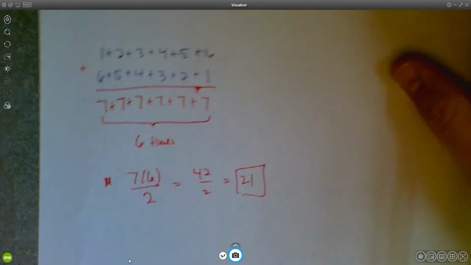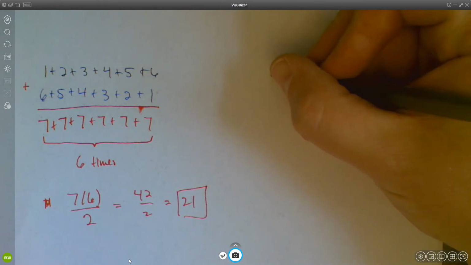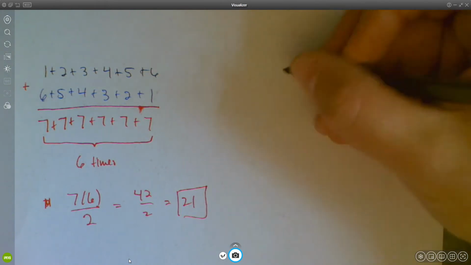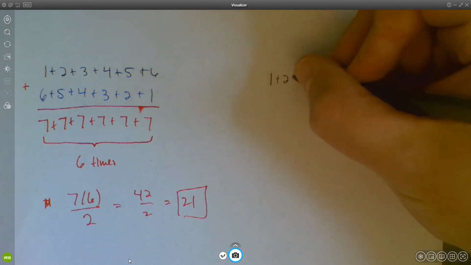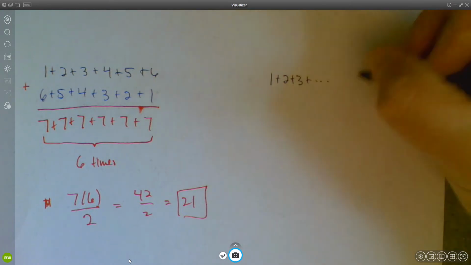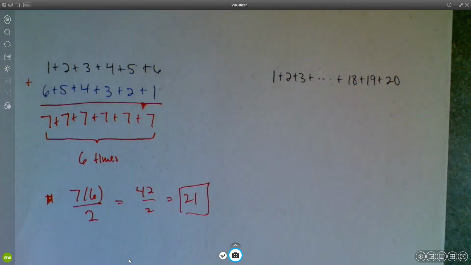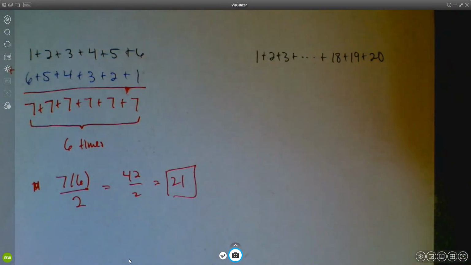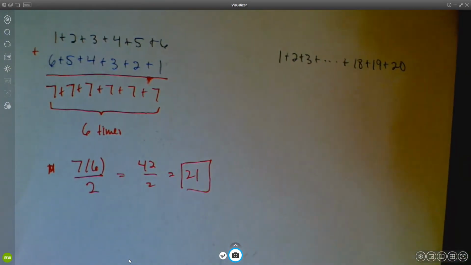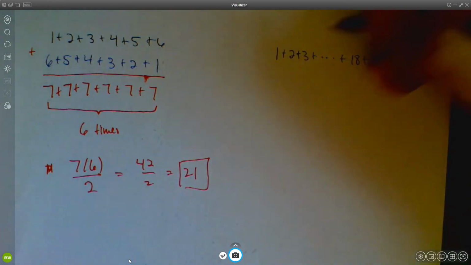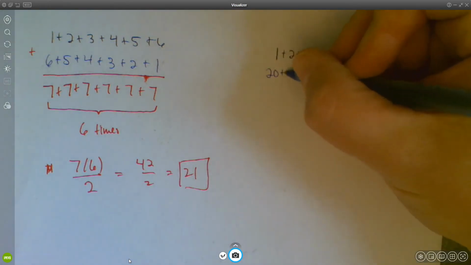So we could do the same thing for, say, 1 through 20. I'm not going to write out all of the numbers, but I might do something like that. So let's say that we wanted to find the sum of all of the numbers between 1 and 20. I suppose you could sit there with a calculator and do 1 plus 2 plus 3 plus 4 plus, but if you didn't have a calculator, here's how you could do this using Gauss's method, right? So you do the same thing. You write this thing backwards.